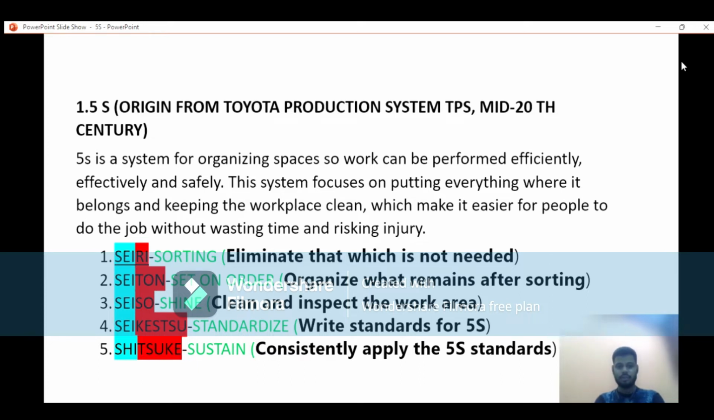Clearly, 5S is an abbreviation. What is this? It is in Japanese as well as English. First is Seiri, that is a Japanese word, and the English meaning is sorting. That means eliminating that which is not needed. And the second one is Seiton.